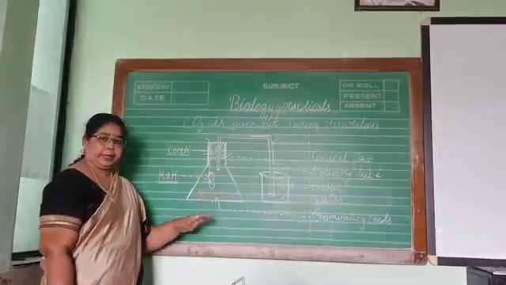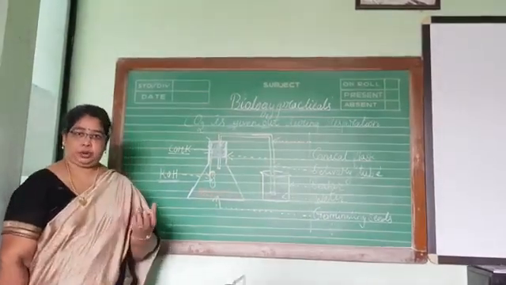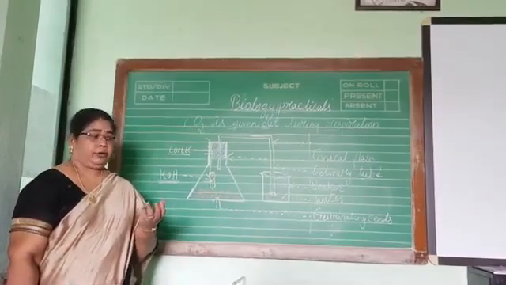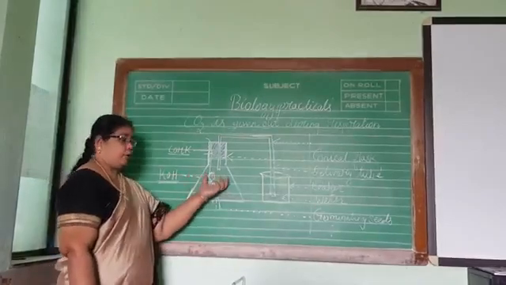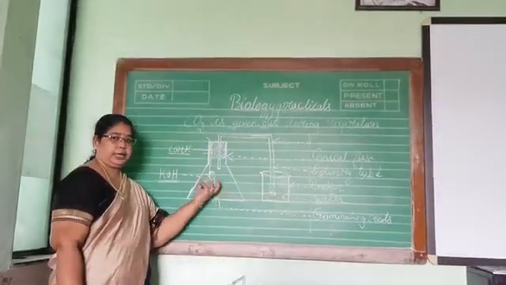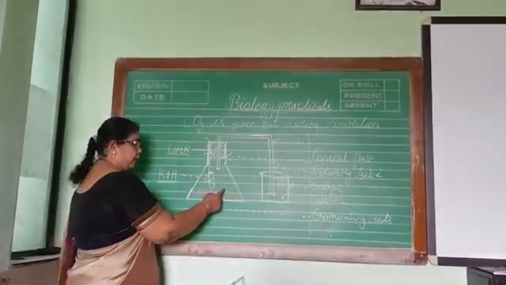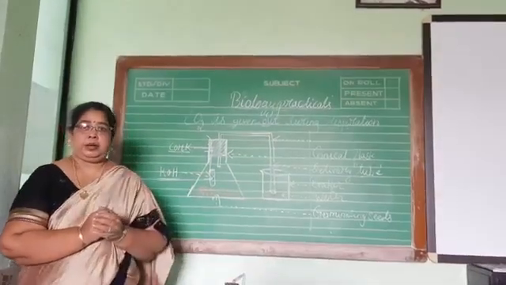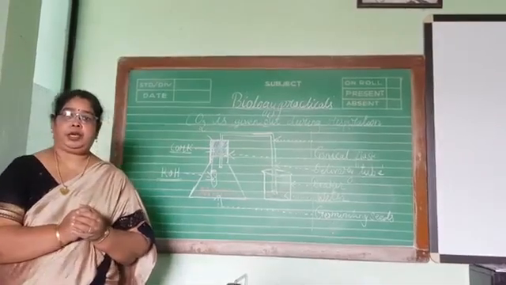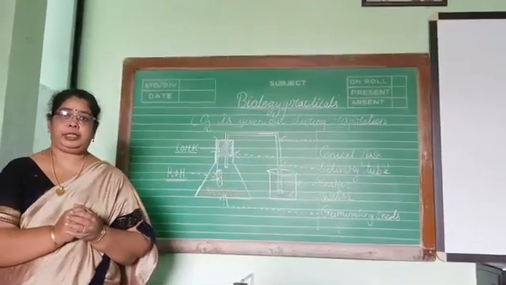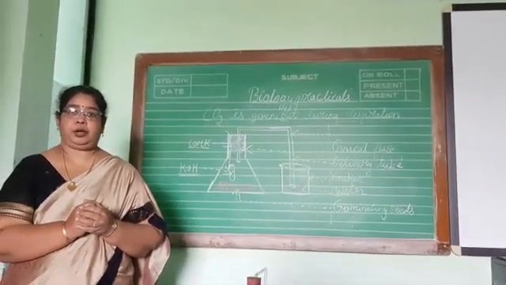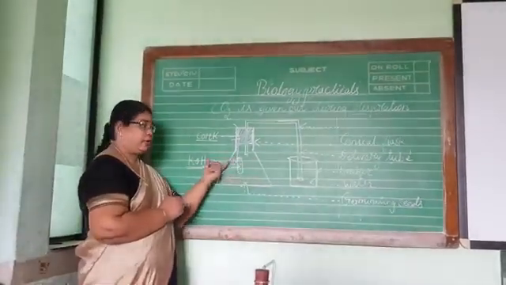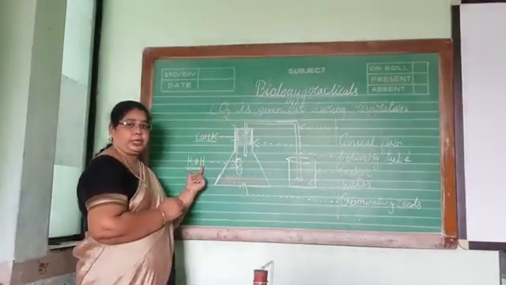That oxygen will be taken by these germinating seeds for their growth, and they will be giving out carbon dioxide. So it is taking in oxygen and giving out carbon dioxide. That carbon dioxide is absorbed by this potassium hydroxide, because the property of potassium hydroxide is that it can absorb carbon dioxide gas.